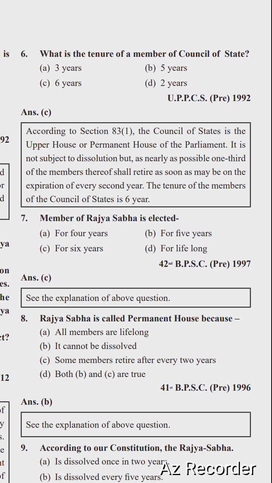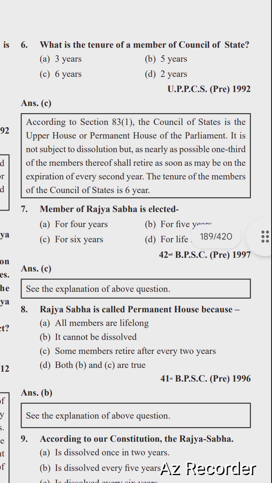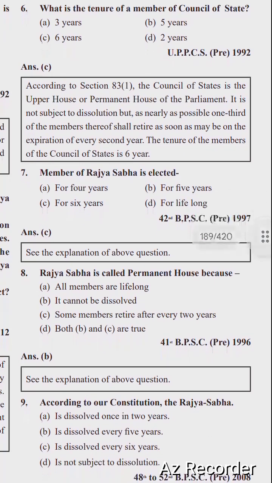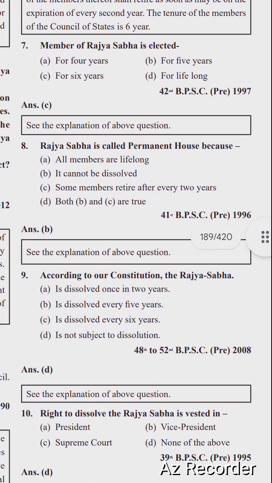It is not just to dissolutions but nearly as possible 1/3 of the members thereof shall retire as soon as may be on the expirations of every 2nd year. The tenure of the members of the Council of State is 6 years. So next question is, members of Rajya Sabha is elected. Options are for 4 years, for 5 years, for 6 years, for lifelong. So right option is option number C, for 6 years.